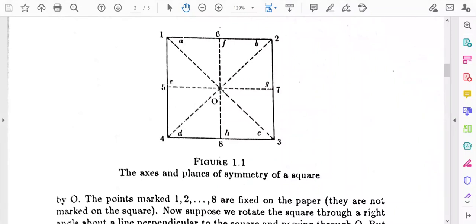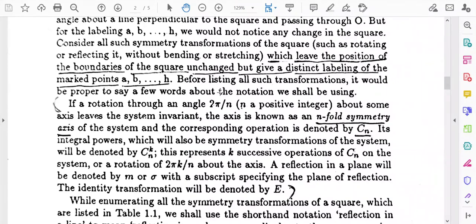rotation axis will pass through this point. This is a point, you see the point lies in the center of the square, and you have to consider an axis which passes through this point. So, this is an axis, and if a rotation through an angle 2 pi by n, where n is a positive integer, and I will show you that in this particular case n is 4. So, this axis will be known as a 4-fold symmetry axis, and the corresponding operation is denoted by Cn, it means C4.